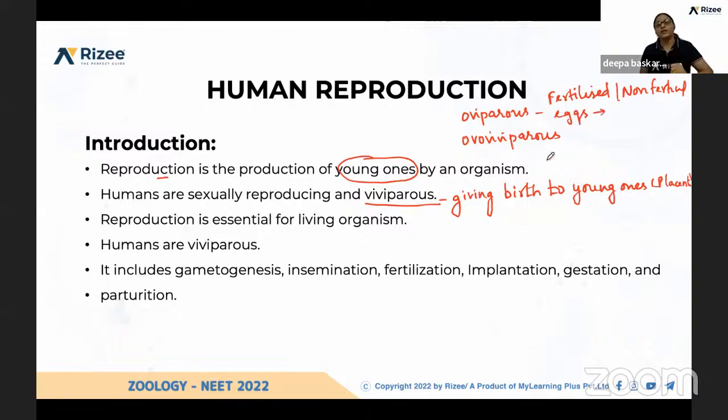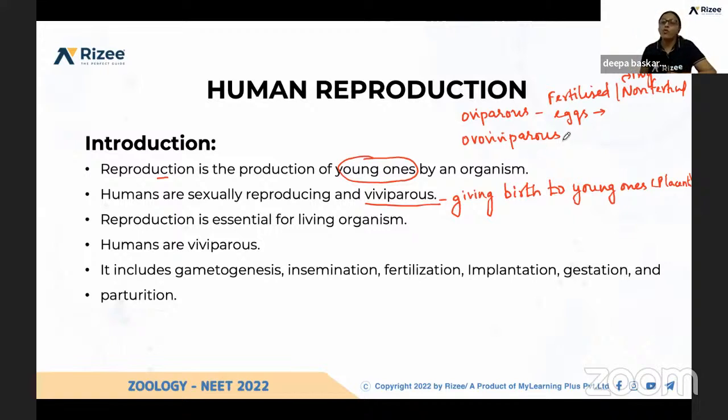For example, if you take a chicken, fertilization occurs internally. The fertilized egg is released out, and the zygote formed during fertilization gets into an organism with the help of nutrients present in the egg itself. And if you take non-fertilized, for example a frog, male and female frogs send out their gametes outside the body, and fertilization is external. After fertilization, again, the nutrients required for the development of the zygote into an organism are present in that egg itself.